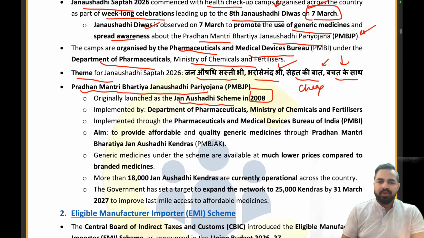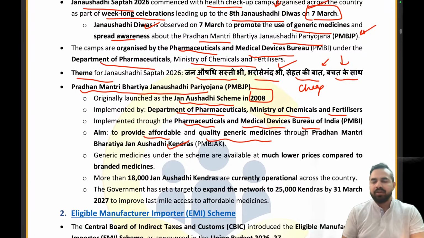renamed the scheme. So this scheme is implemented by the Department of Pharmaceuticals under the Ministry of Chemicals and Fertilizers. It is implemented through the Pharmaceutical and Medical Devices Board of India to provide affordable and quality generic medicines through Pradhan Mantri Bharatiya Jan Aushadhi Kendras. So my dear friends, we have created such shops where you can get these generic medicines, and these are called Jan Aushadhi Kendras, right?